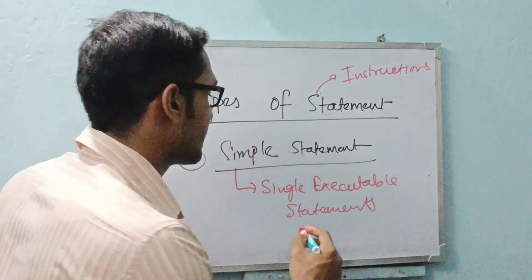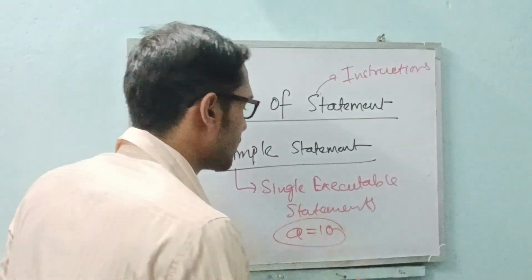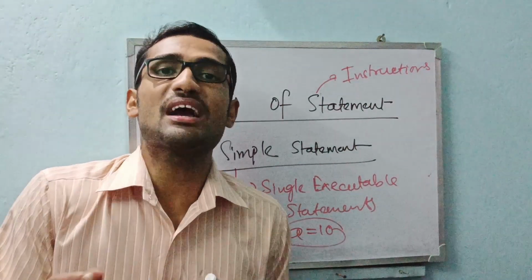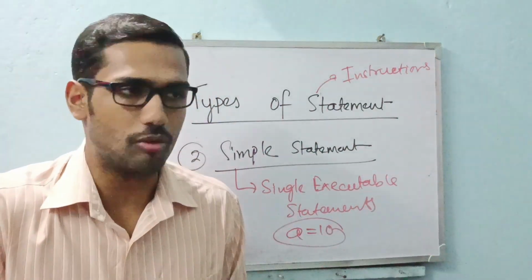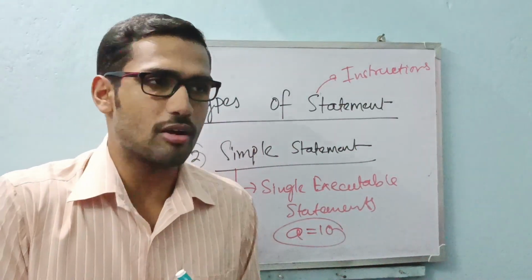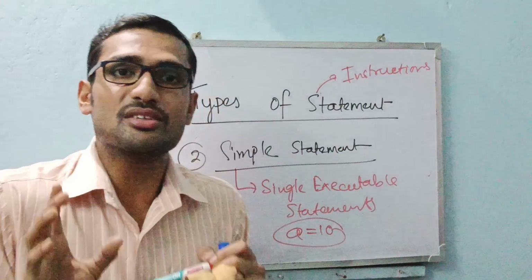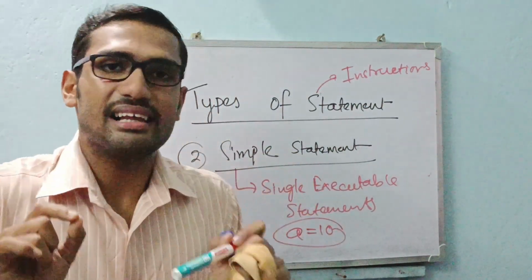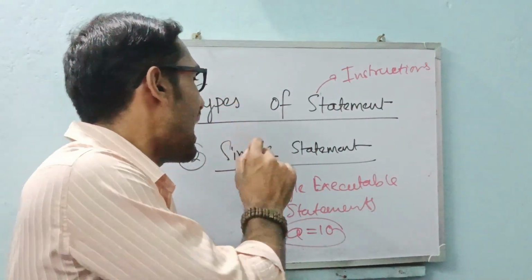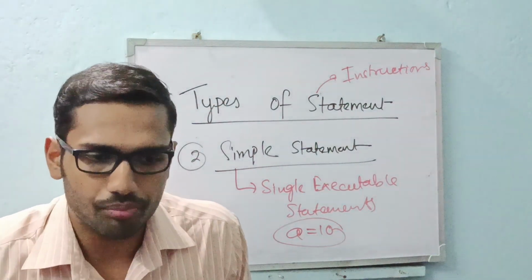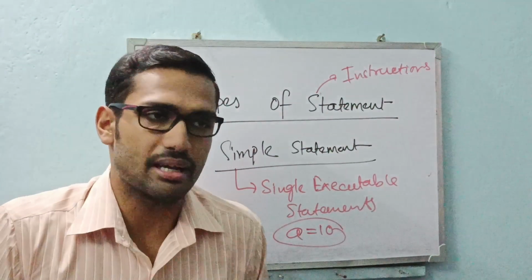An assignment statement, suppose a is equal to 10, is also a simple statement. Whatever programs we have written in our previous videos, the practical portion videos, the statements we have used till yet are simple statements. So this is simple statement, done.